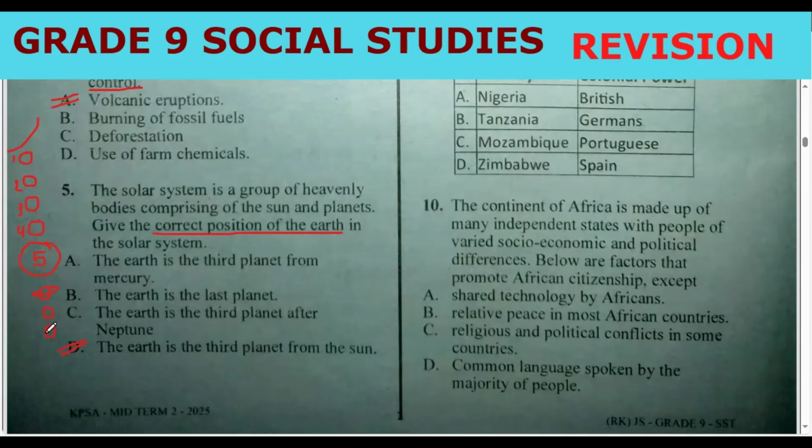This is Neptune. So the gas giants are from 5 going down, and then we have these others. So Earth is the third planet from the sun. All right, so the correct answer there was the Earth is the third planet from the sun.